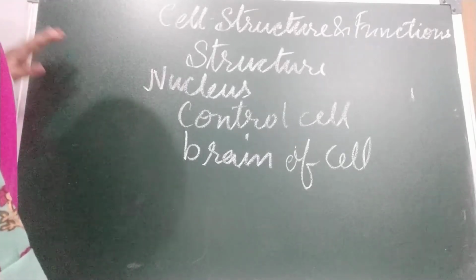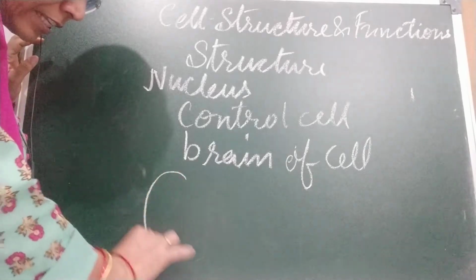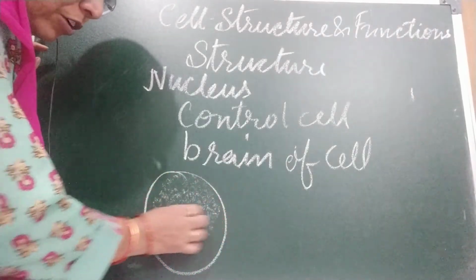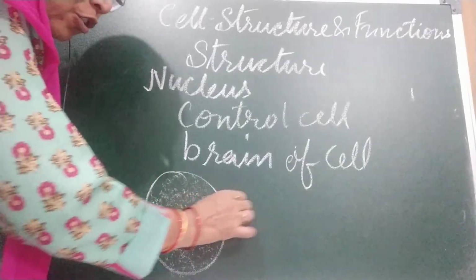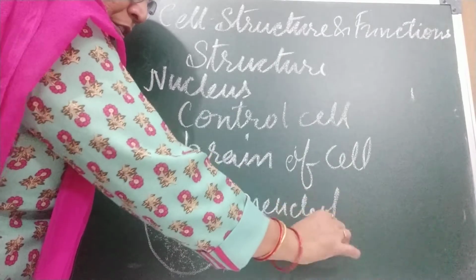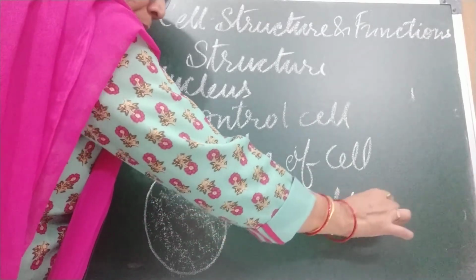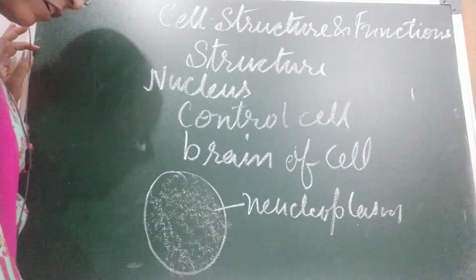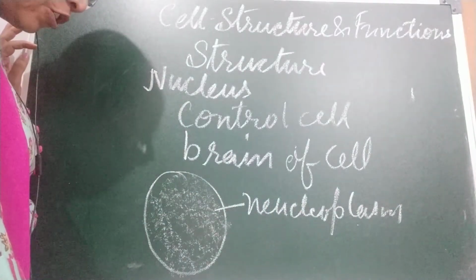The liquid present in the nucleus, we call it nucleoplasm. Plasm, as I told you, means liquid.